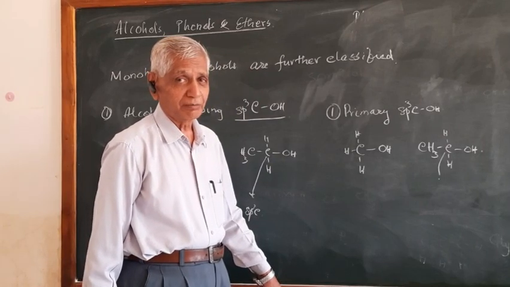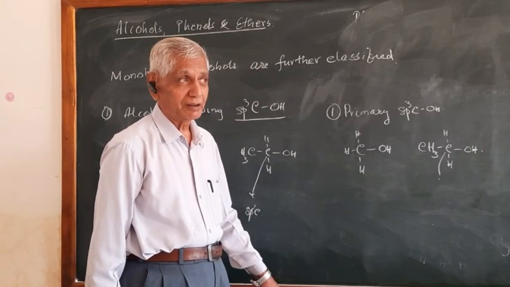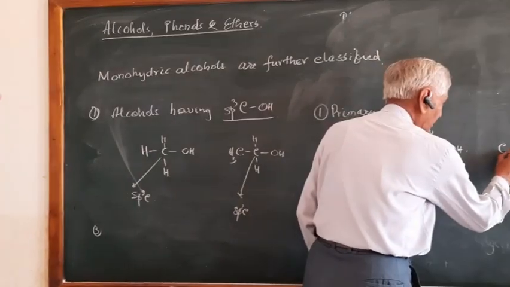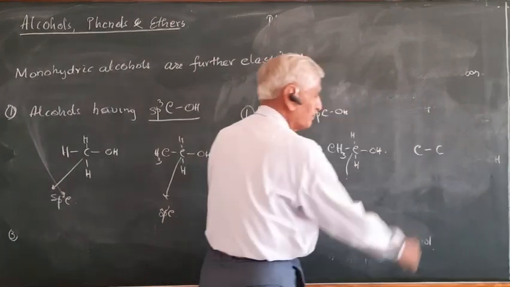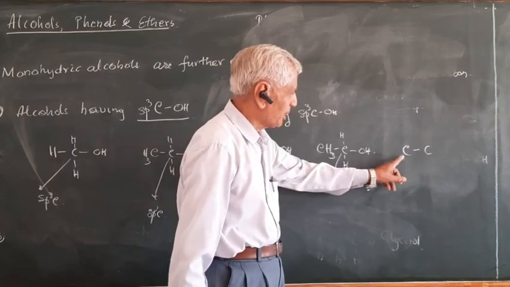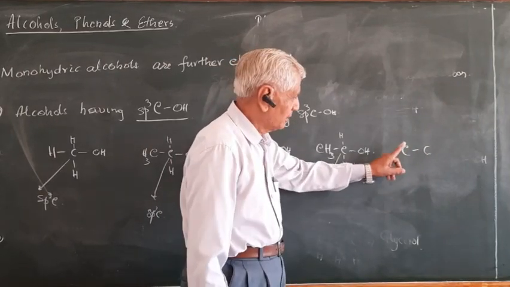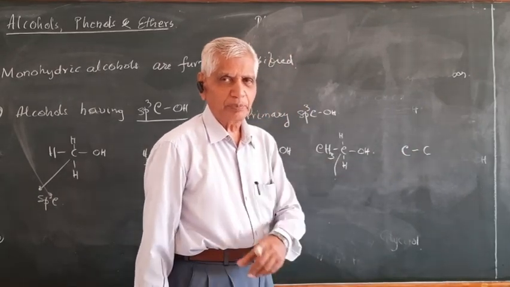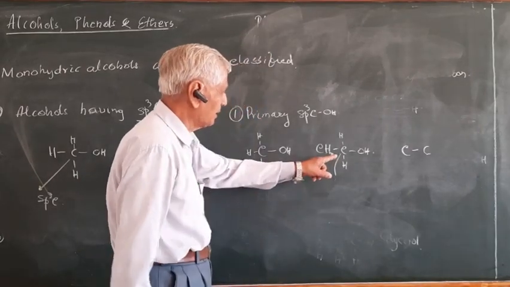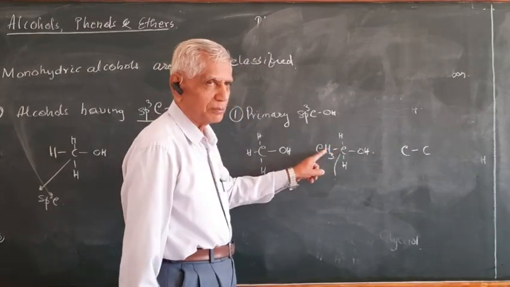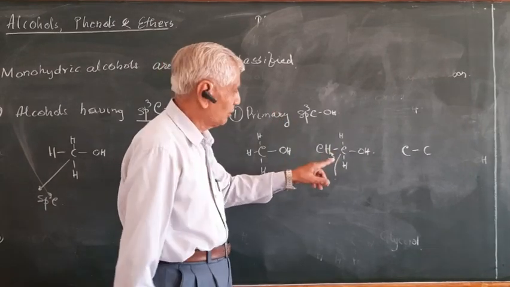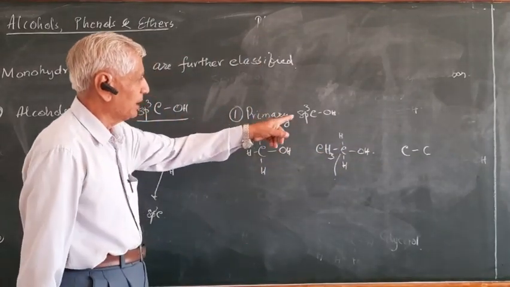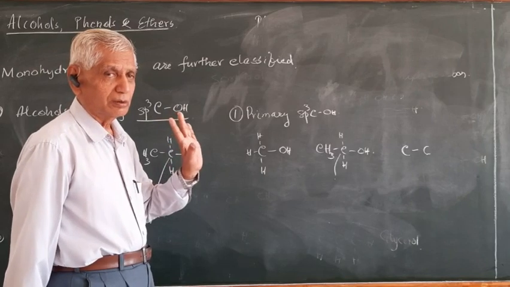What is the meaning of primary carbon? You have studied in PU first year. Primary carbon is the one where the carbon is attached to only one carbon. That means the carbon attached to one more carbon is called a primary carbon. So here, this carbon and this carbon, both of them are primary carbons. So the primary carbon has got the OH group. Therefore the compound is primary sp3 carbon and OH group. Follow? Not follow?